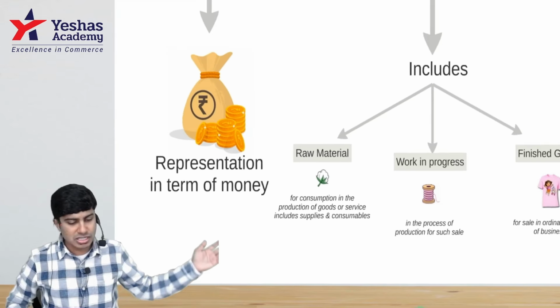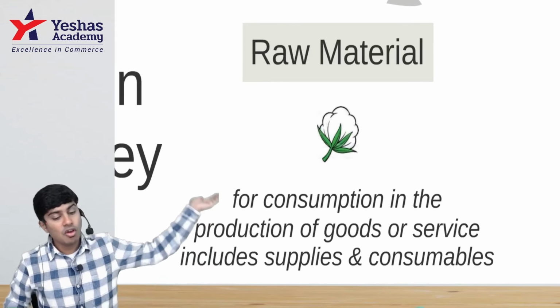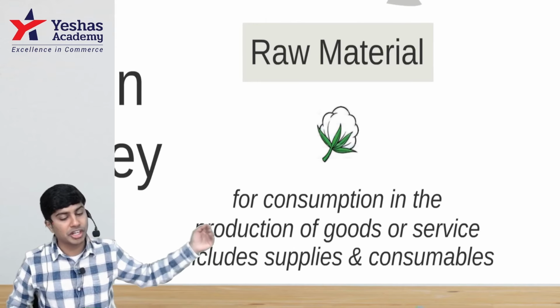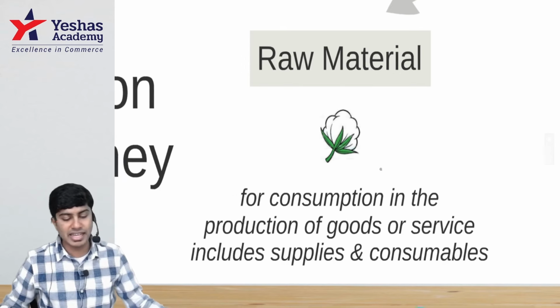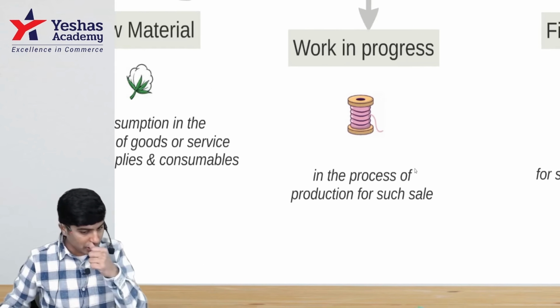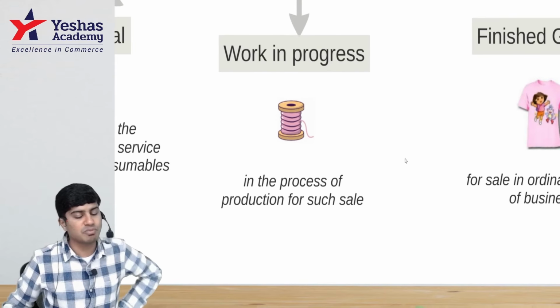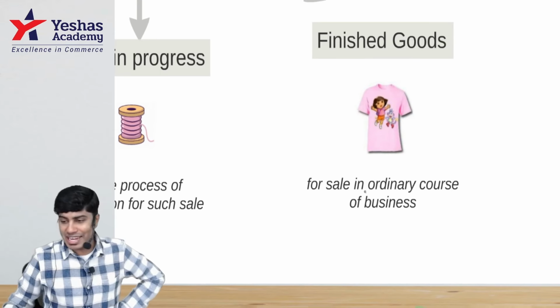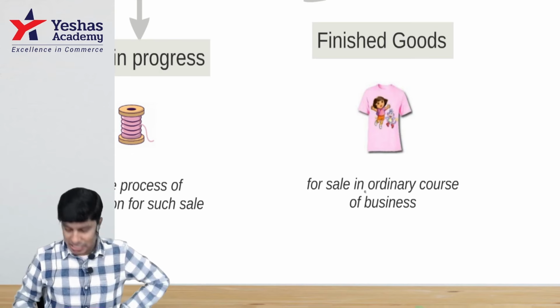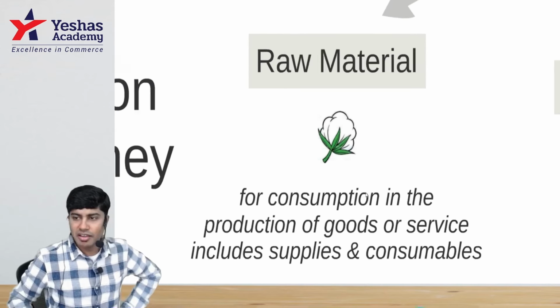Now, we are using this raw material. Read, what is raw material? For consumption in production of goods or services, includes supplies and consumables. What is work in progress? In the process of production for such sale. What is finished goods? For sale in the ordinary course of business. Everybody understood these three? Fantastic.